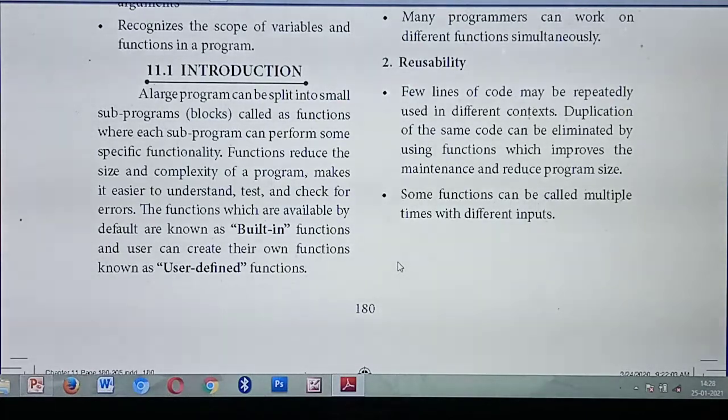You are feeling it is very tough to study that program, or very tough to type that program. So what you are going to do is split that 200 lines program into blocks of 10 lines, based on your wish.